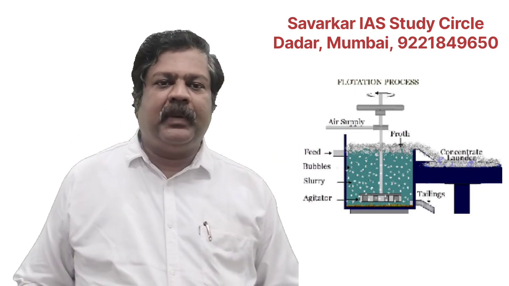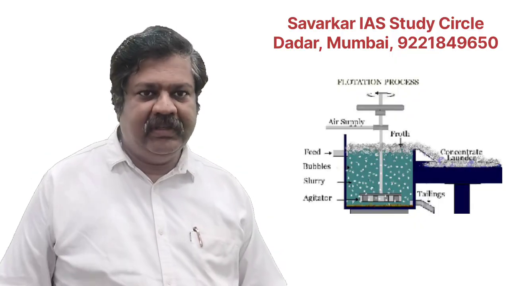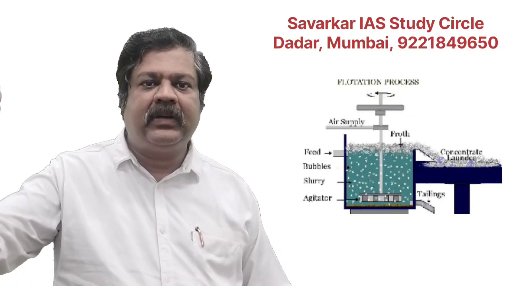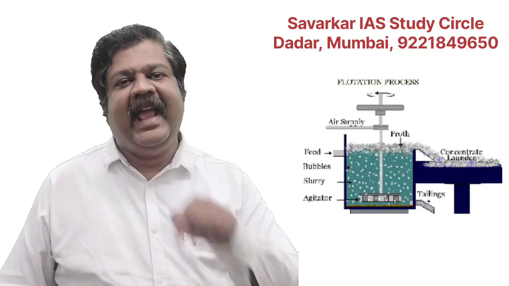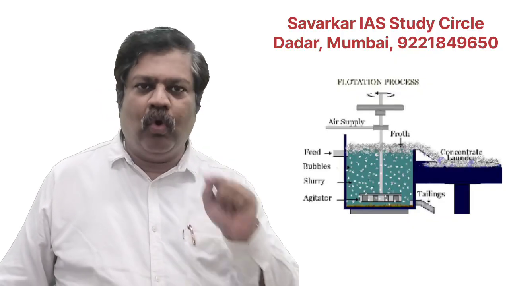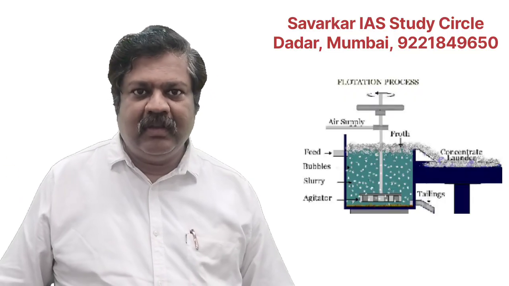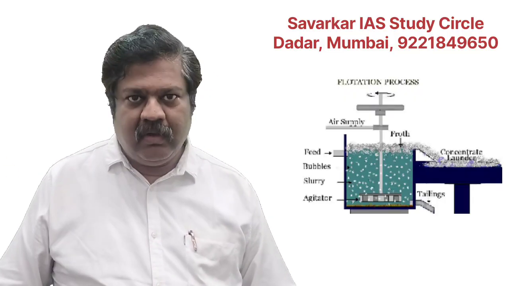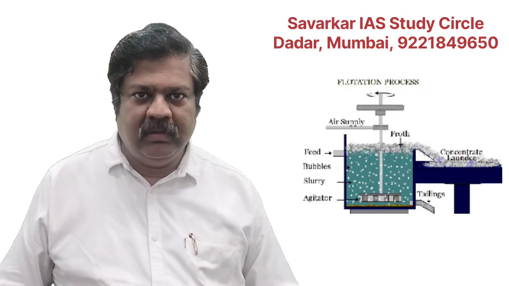Suppose A is the name of the ore and B is the impurity in it. I have to add certain oil. Oil is going to wet only A, that means the ore, but B will not have affinity towards oil. So we mix it with oil, and then we add water.